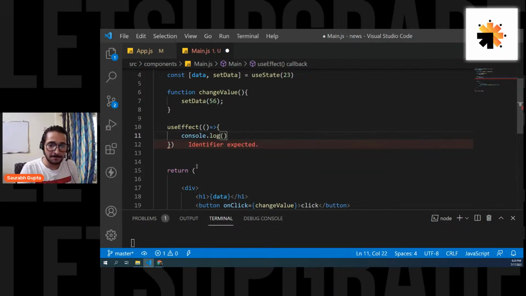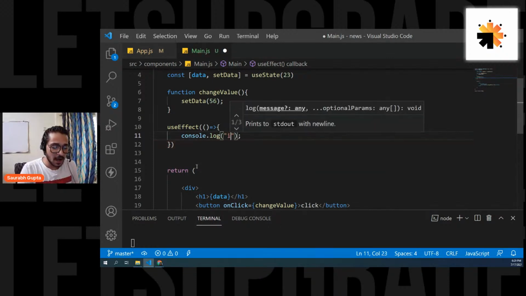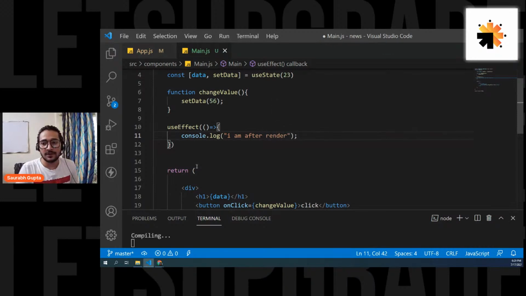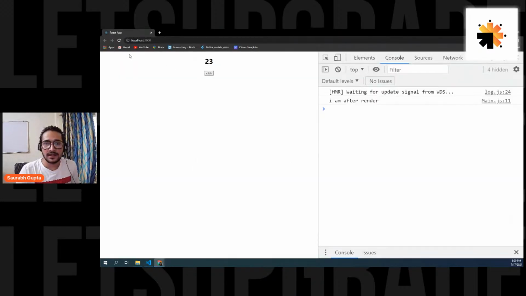Console.log, "I am after render." Okay, let's see. Simple, normal useEffect right now. Let's go here. See, you already got it. Let's refresh it. See, here we go.